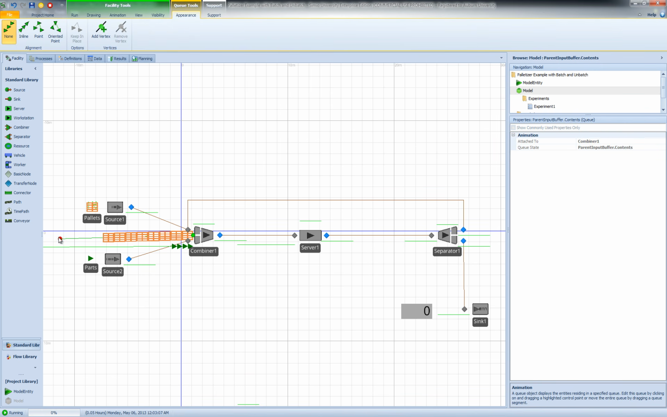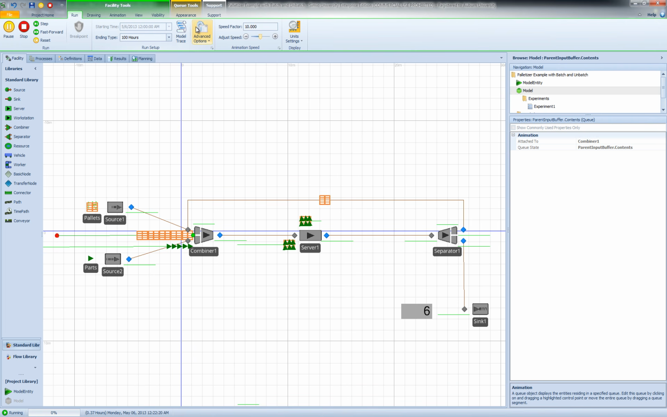And again, as you can see, now initially when the model starts, we generate 8 pallets, and each pallet has a capacity of 6 now. We're going to let the model run for a while. Let me increase the run speed a little bit. Let's change it to 10. And hopefully we won't see that much idle time for our server object, since we increased the number of pallets and the pallet capacity.